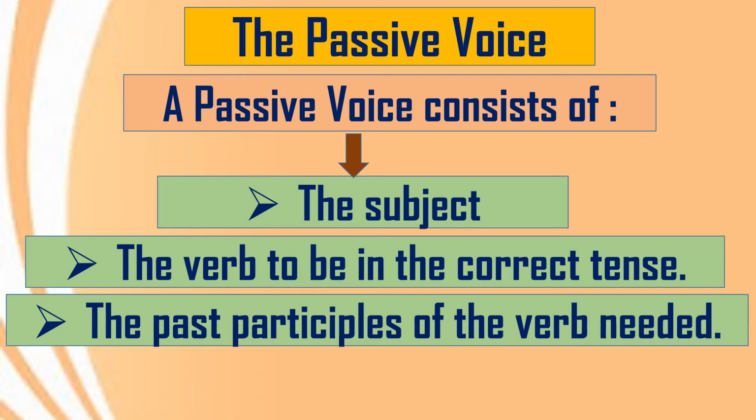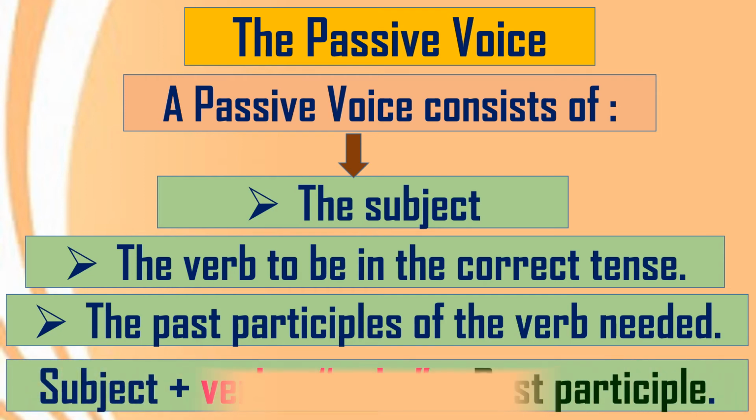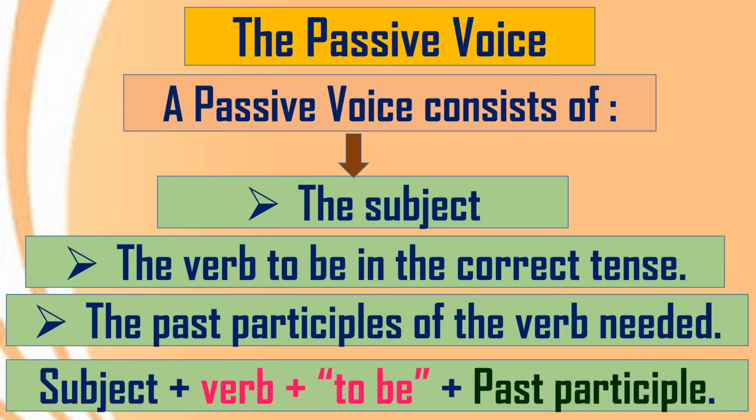So three things we have seen: the subject, the verb to be in the correct tense, and the pp or the past participle. So see how the format will be: subject plus form of to be plus past participle. Okay, so this is very important, the last format. Note it down and then practice with that format.